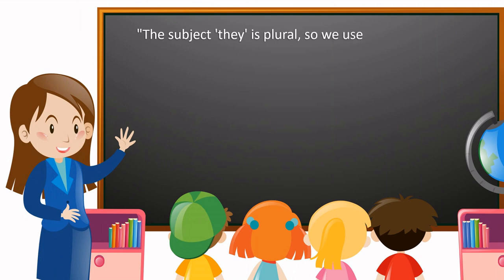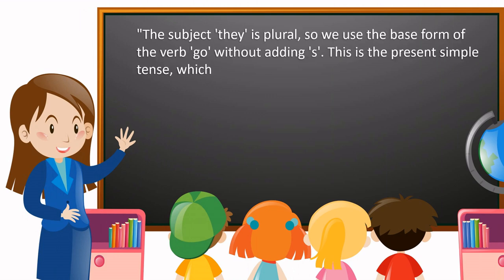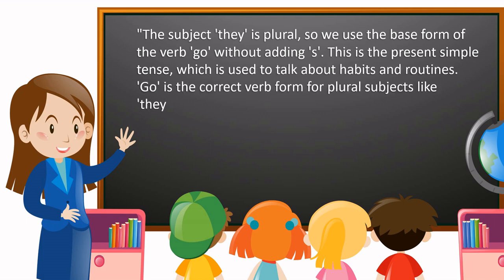The subject they is plural, so we use the base form of the verb go without adding s. This is the present simple tense which is used to talk about habits and routines. Go is the correct verb form for plural subjects like they.